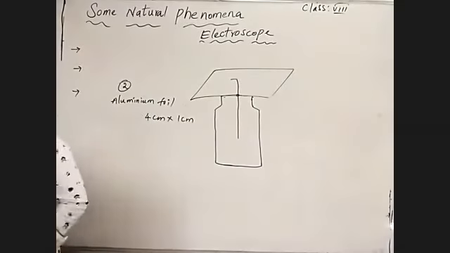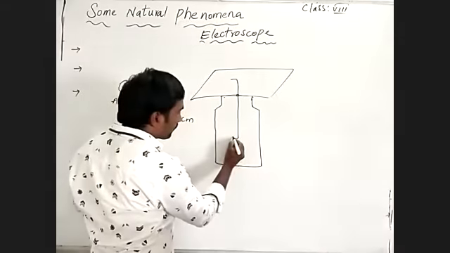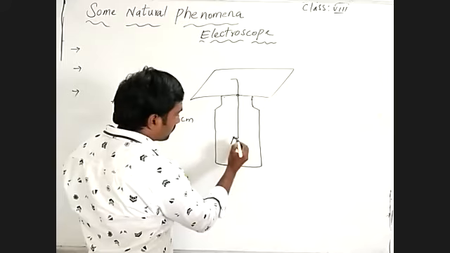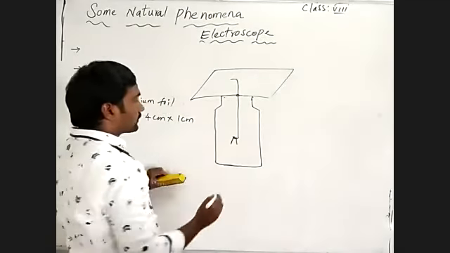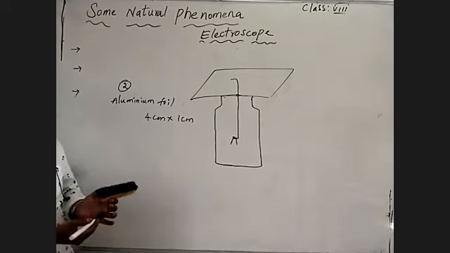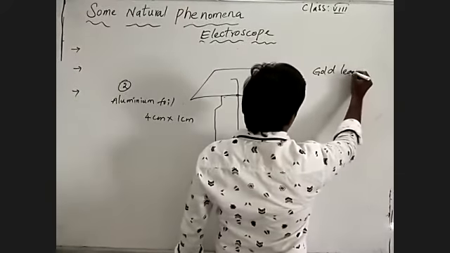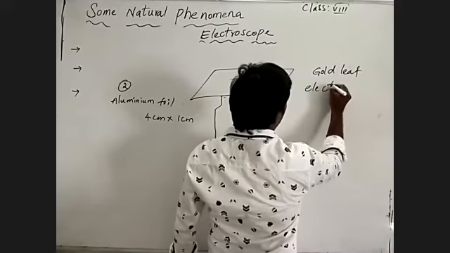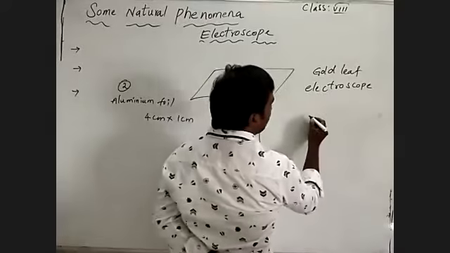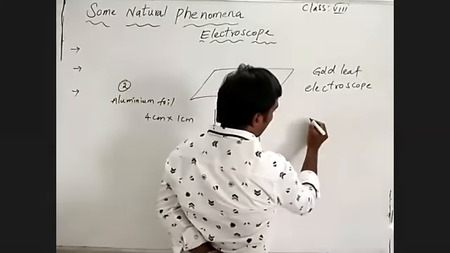See, this is the surface of what we are making. This is the general structure of the electroscope. The gold leaf electroscope consists of a rectangular transparent vessel.